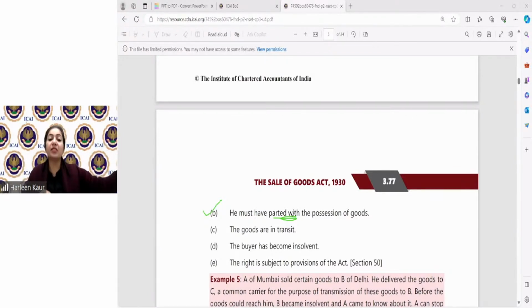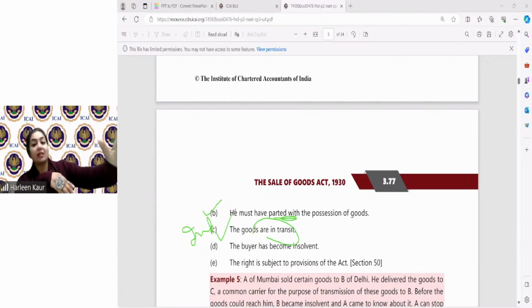So you must have parted with the goods, meaning you have given away the goods to the carrier or transporter. The goods are in transit. Very, very important. They should be in transit. Children, if the buyer has already taken the goods and they have reached their destination, Mr. Buyer is standing over there, he has taken the goods, can I stop in transit? No, ma'am. Then you cannot stop in transit. Only while they are in the travel period can I stop them in transit.